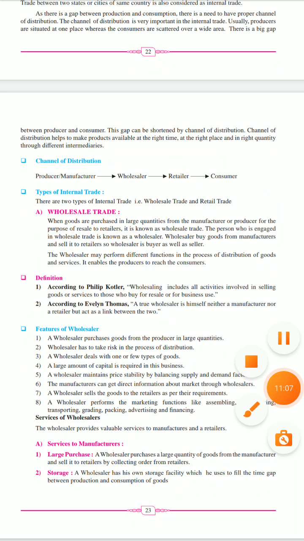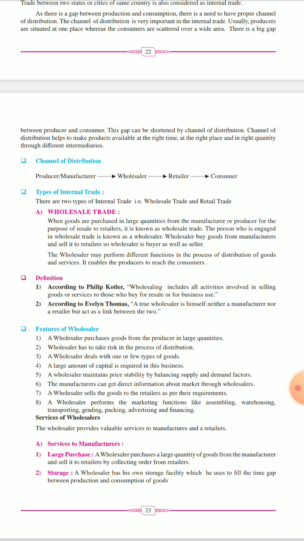Okay, so let's see the features of a wholesaler. Now, a wholesaler purchases goods from the producer in large quantity. Suppose mangoes, जो manufacture करते हैं या produce करते हैं, suppose it is in Ratnagiri, he will buy it in a large quantity. Okay, so ये large quantity में buy करेगा, he will not buy it in a small quantity. So here जब कोई manufacturer हो producer हो उनसे large quantity में buy करते हैं, then it becomes very easy for the manufacturer also to sell the goods, and even it will help to reach the customers.